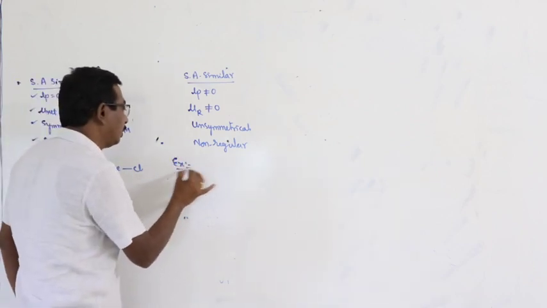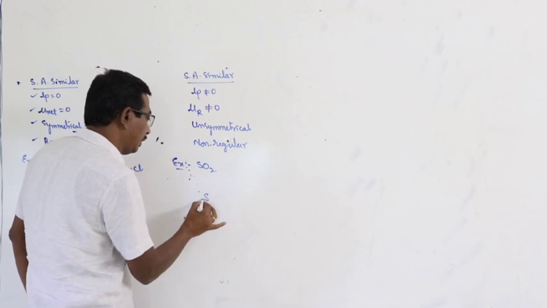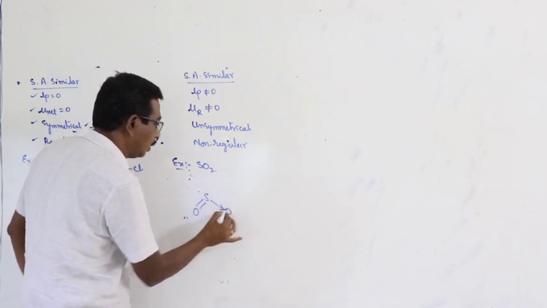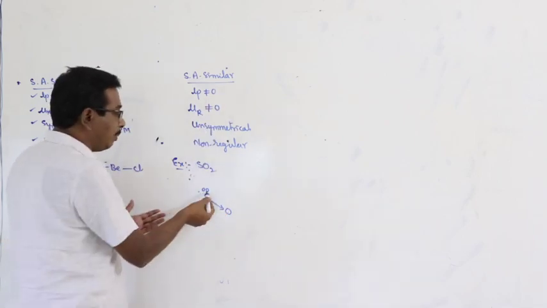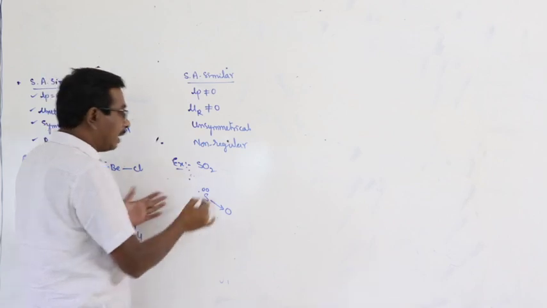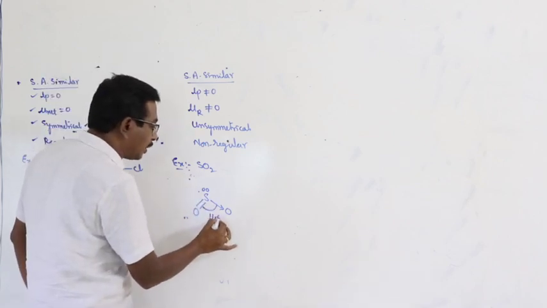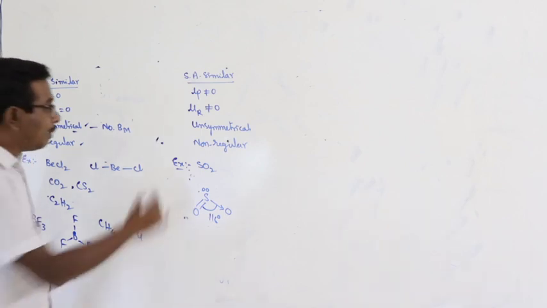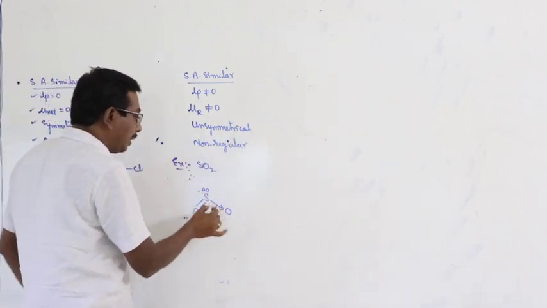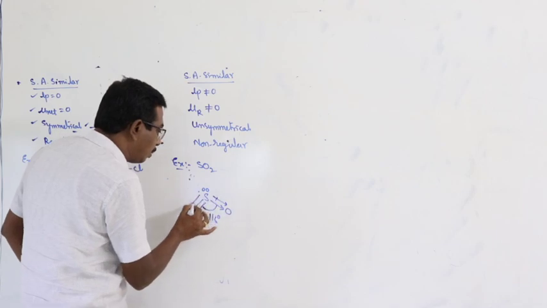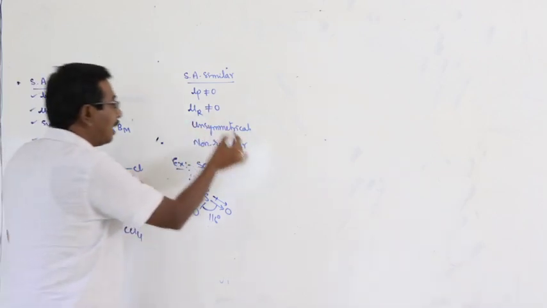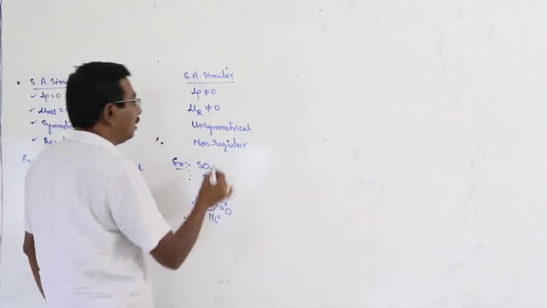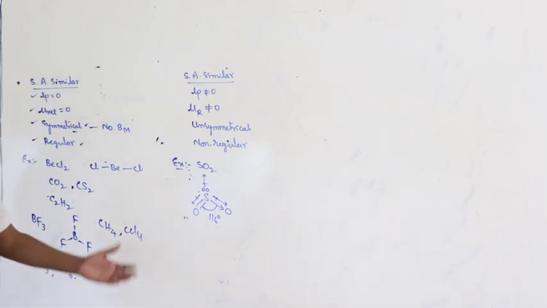Here, look at the example: SO2. Surrounding atoms are similar. The number of lone pairs is not equal to 0, here the number of lone pairs is 1. Therefore, the net dipole moment is not equal to 0, and the molecule is unsymmetrical. Why? Here, this is the direction of the bond moments. The molecule is unsymmetrical, meaning angular, and the bond angle is not regular, less than 120 degrees.